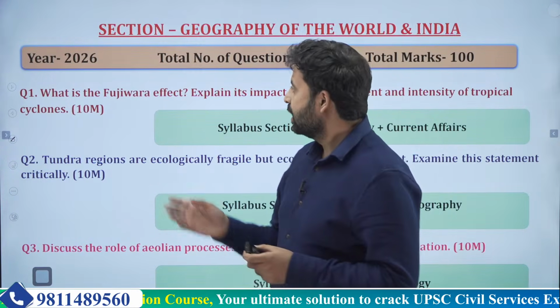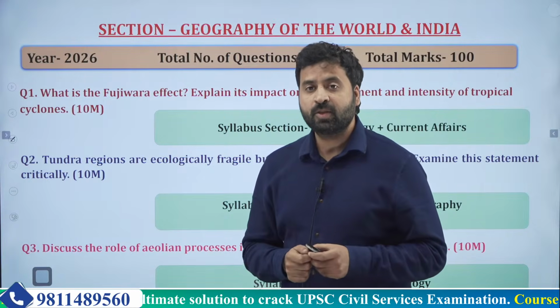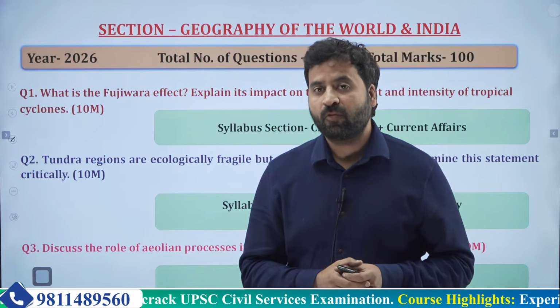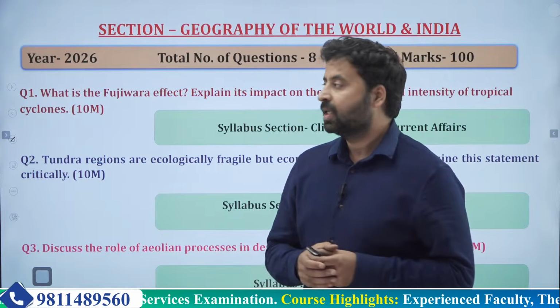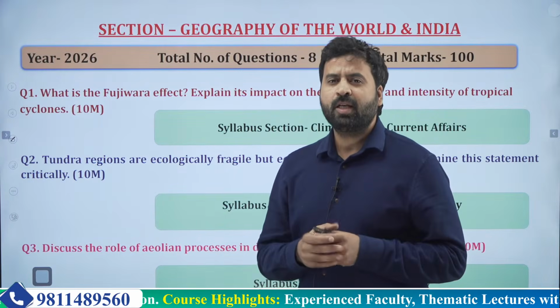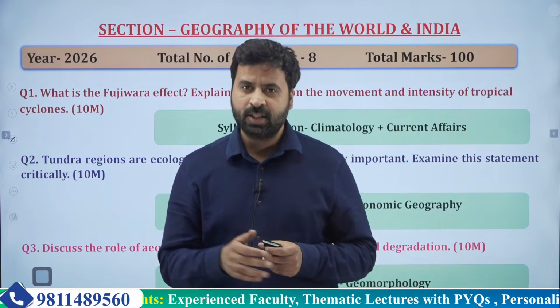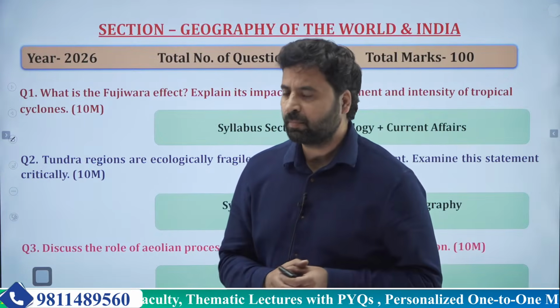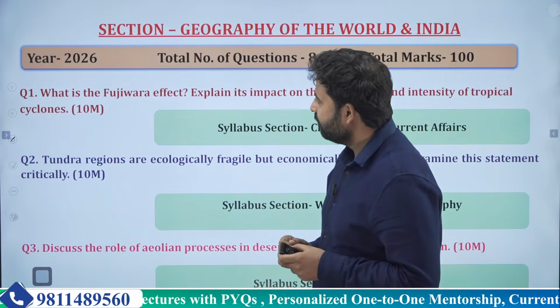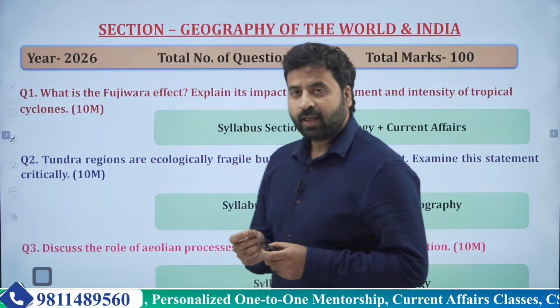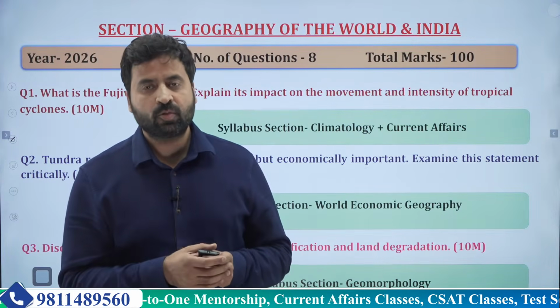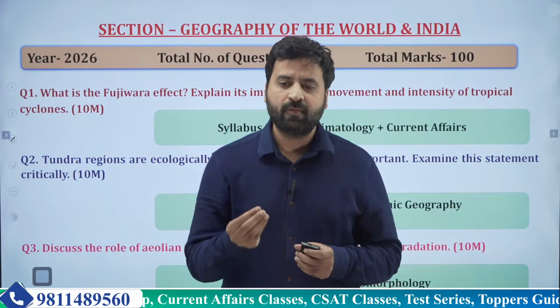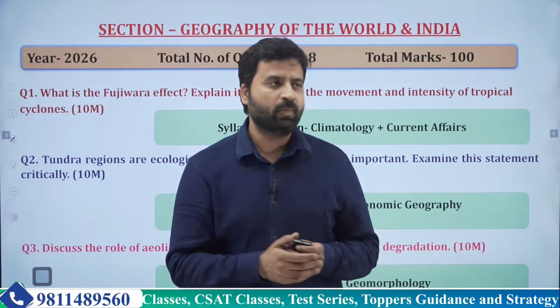In recent past, this phenomenon was also seen in case of the Bay of Bengal. So two cyclones are coming closer enough that they are affecting each other, their intensity, their path. So this is related to the Fujiwhara effect. Two tropical cyclones coming together close enough that they are affecting their properties.